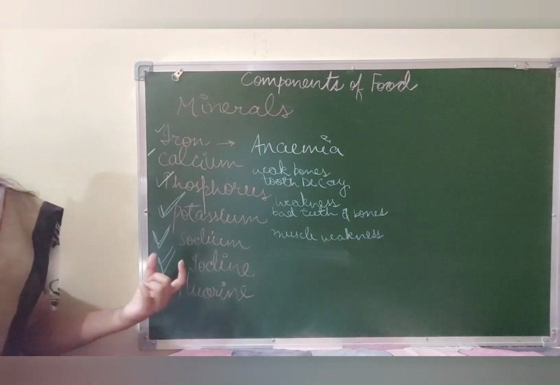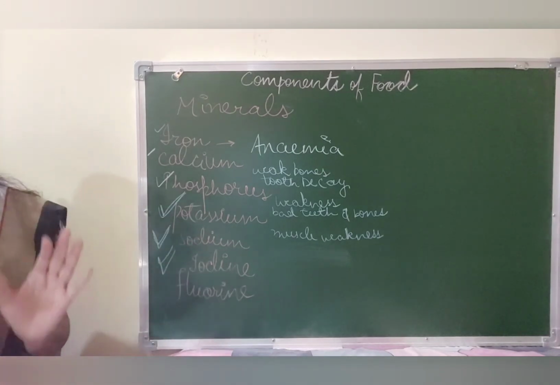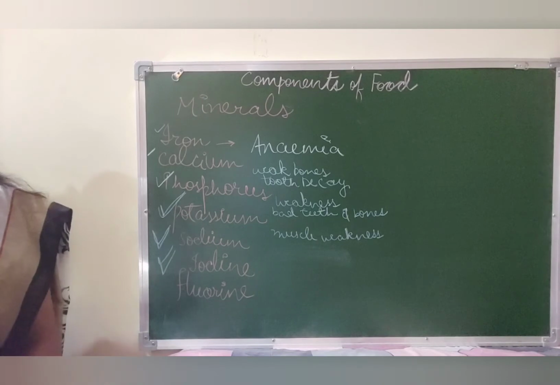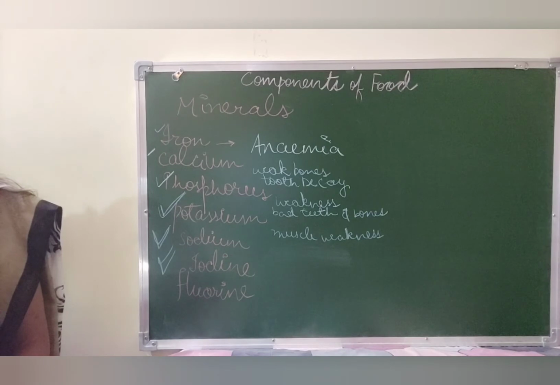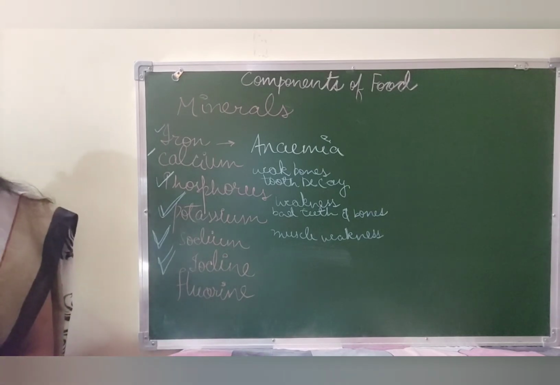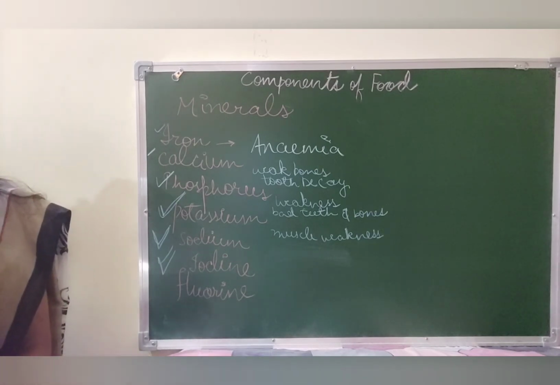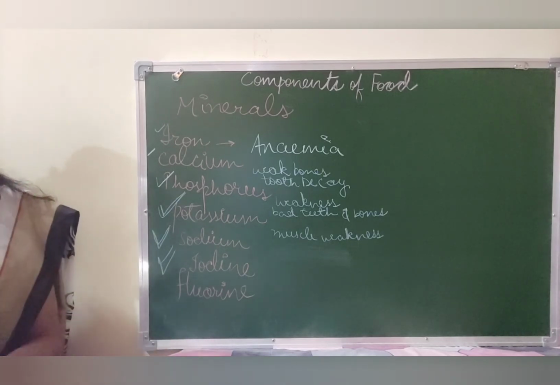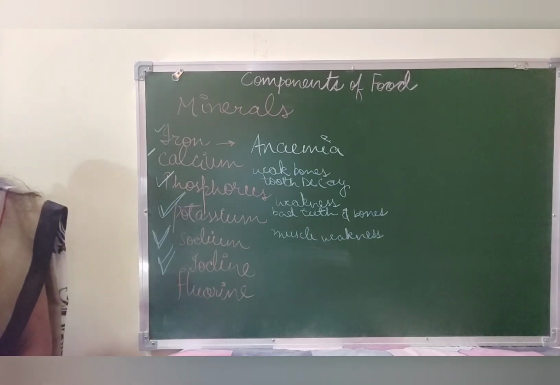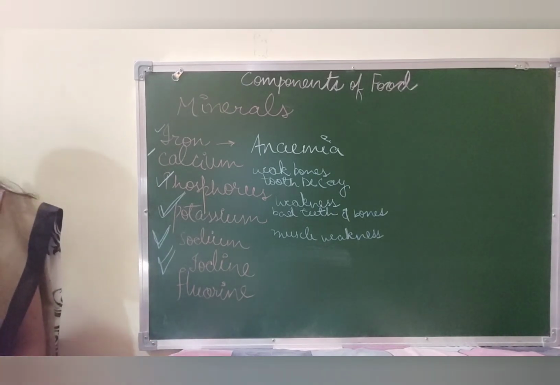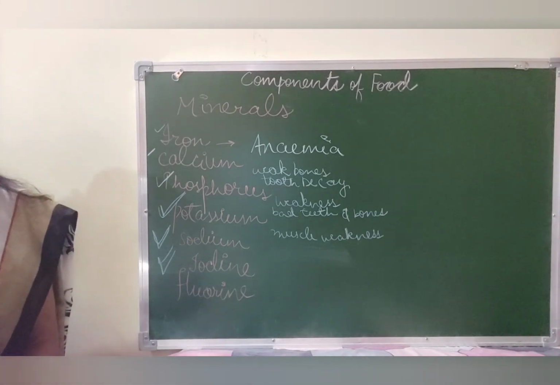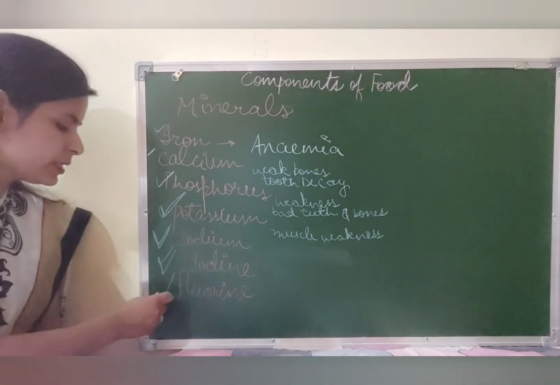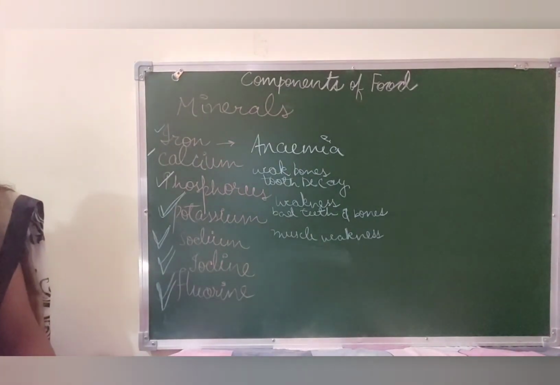Okay, next is fluorine. Fluorine is available in water in some places, not all the places. In case you lack it, you may have dental caries, or you may even have osteoporosis, that is a bone disorder, or you may have less body mass index as well. Why? Because fluorine makes the enamel of the teeth hard and prevents dental caries. So it is very, very important for having proper teeth. It is found in water in some of the places, not all the places.